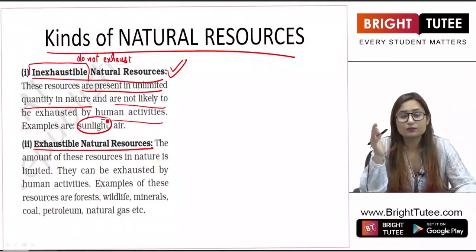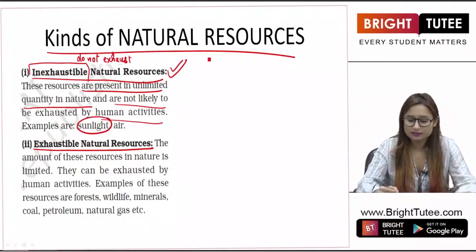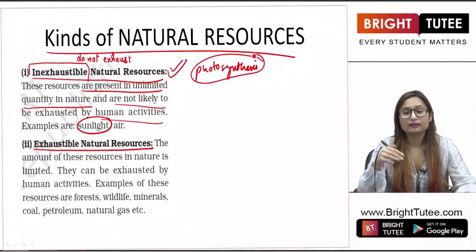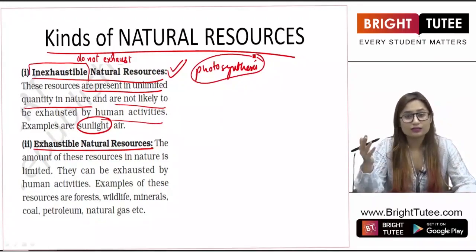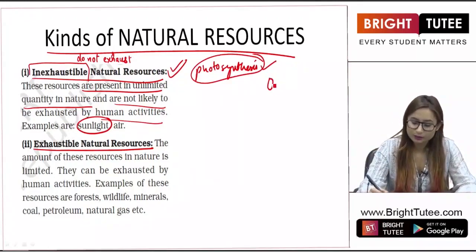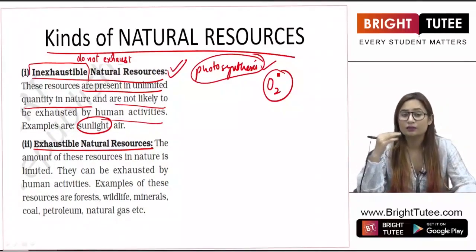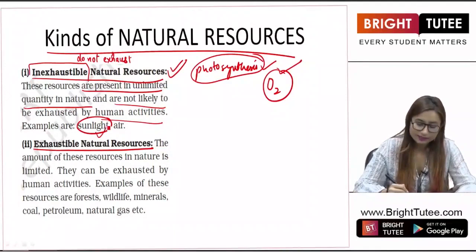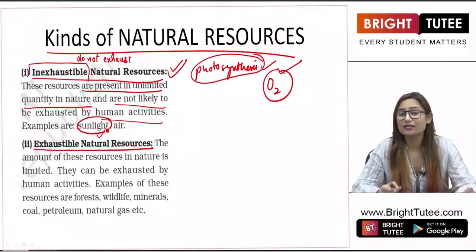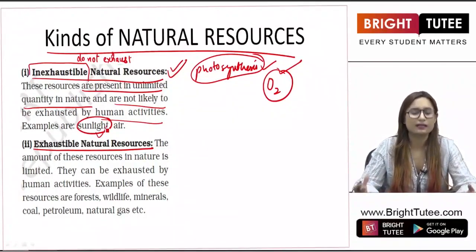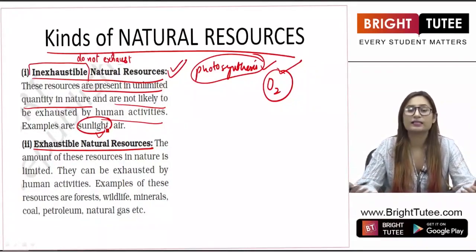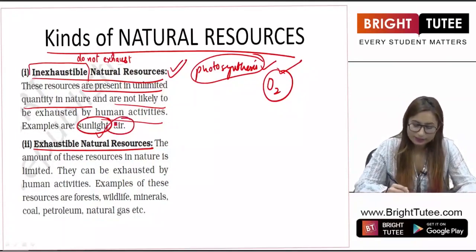Sunlight is a natural resource. We use sunlight for a lot of processes, such as photosynthesis, which is entirely based on sunlight. If there is no sunlight, there won't be any photosynthesis, and due to photosynthesis we obtain oxygen gas, which is responsible for human life on earth, right? So sunlight is a very important resource, and sunlight cannot exhaust, right? It is from the sun. It is not generated on our planet, it is coming from the sun, so it is inexhaustible. Then we have air.